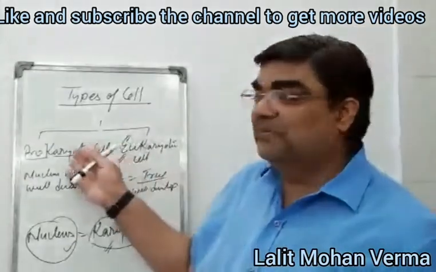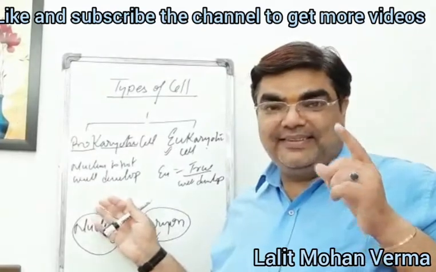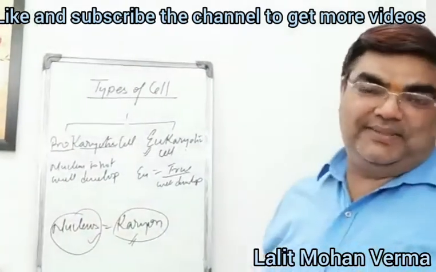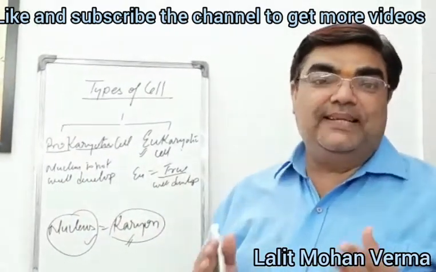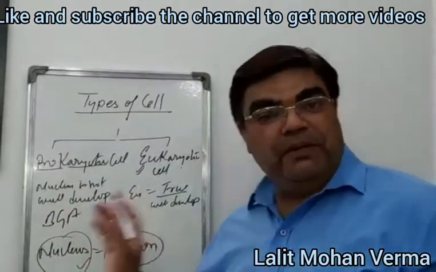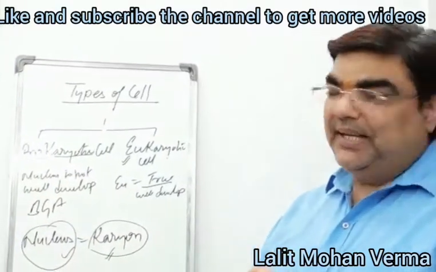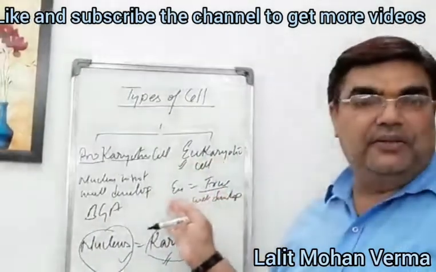Now what is an example of the prokaryotic cell? Think of it. Yes, you are right. Bacteria, BGA, blue-green algae. Okay, so this is prokaryotic and eukaryotic.